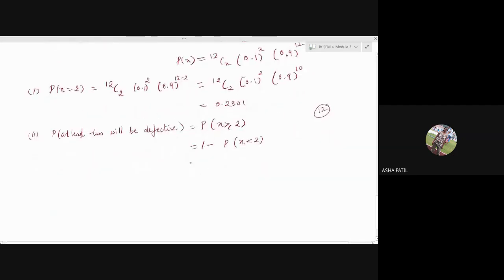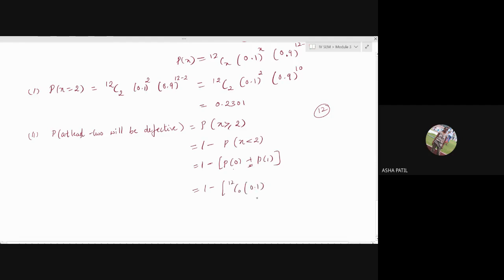X is less than 2 means which all values? Put bracket here, otherwise again you will go wrong. X is less than 2 means which all values? 0, from 0 you have to begin. 0 and 1. Only 0 and 1. If you don't put this bracket, this symbol will change there. You will go wrong. Then your function, it is 12C0,